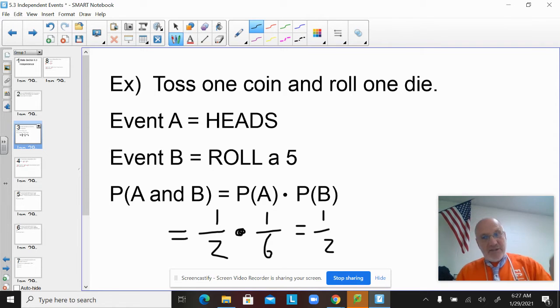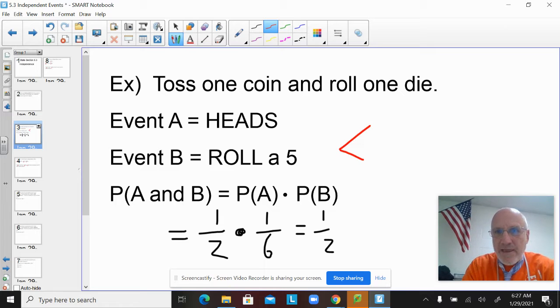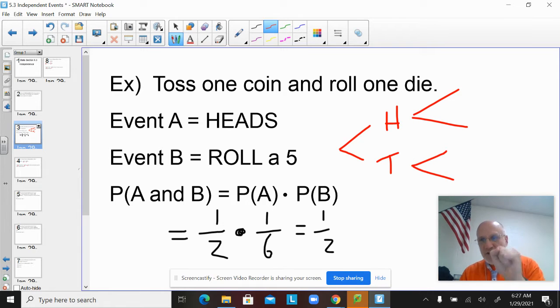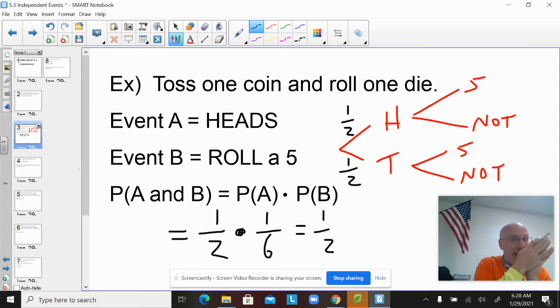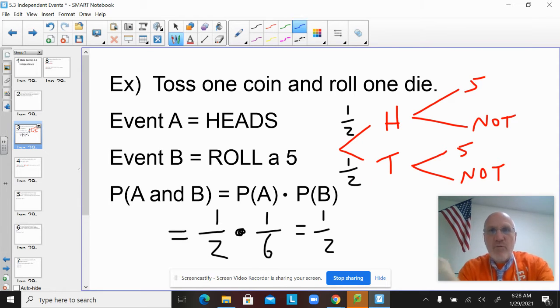Now, I mentioned yesterday how helpful a tree diagram could be. I don't know that I need one here, but I want you to see that it would help. Let's say I first toss a coin. I either get heads or tails. And then I roll a die. Now, I could break that into 6 outcomes, but since I'm specifically looking for rolling a 5, let's say I roll a 5 here and not a 5 there, and a 5 there and not a 5 there. So let's label some probabilities. My heads and tails are both clearly 1/2 and 1/2. And then whether I tossed a heads or a tails, the probability of rolling a 5 would be 1/6,